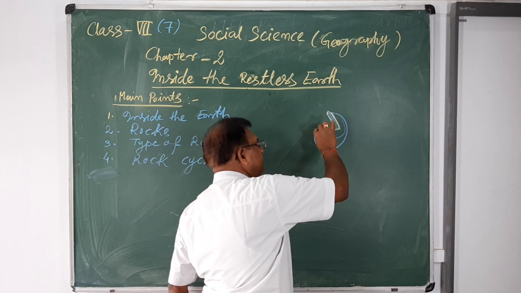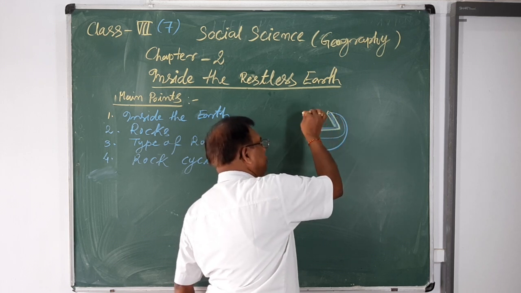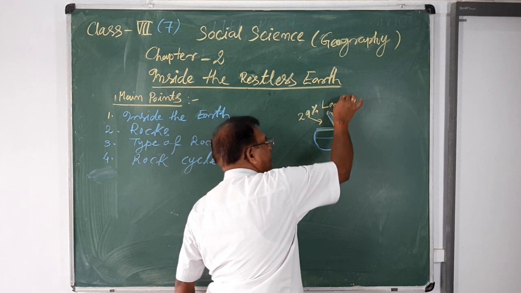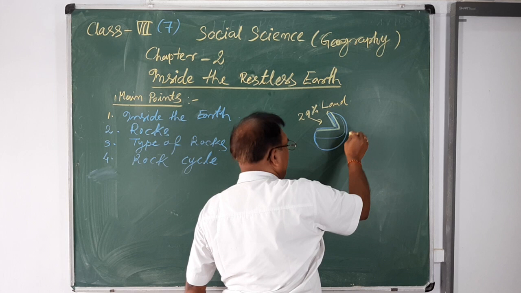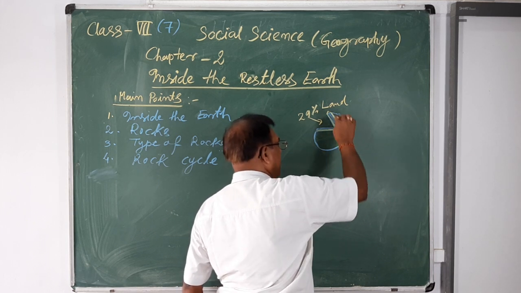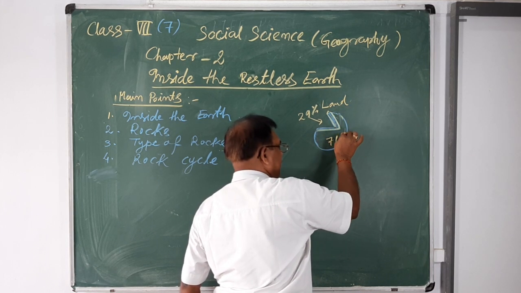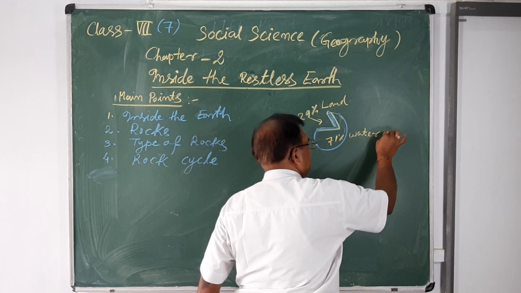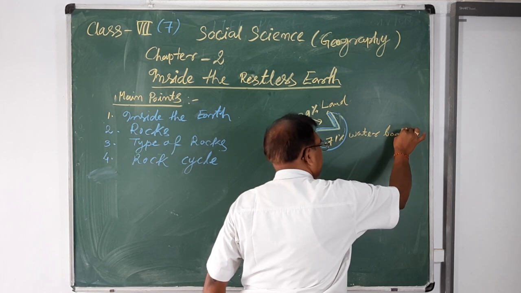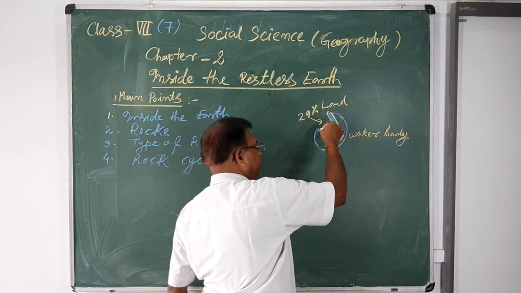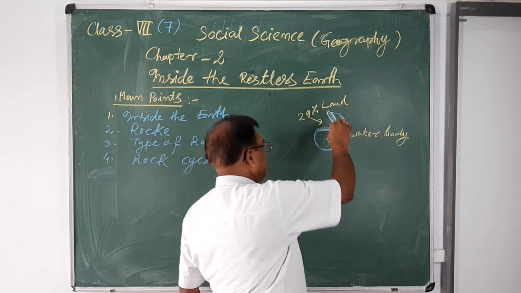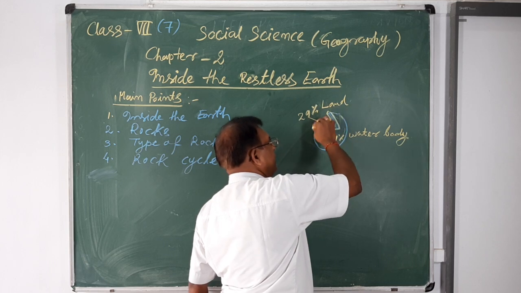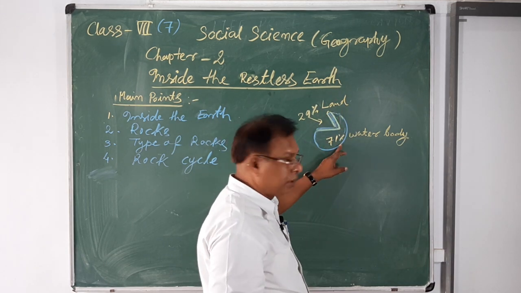Here 29% is land, but a big part, 71%, is the water body. So 71% is the water body, but there are 3 layers found on the earth's surface, the land or the oceans.